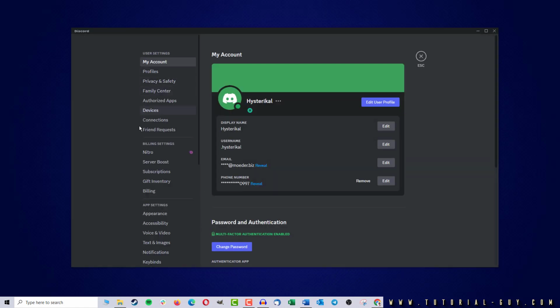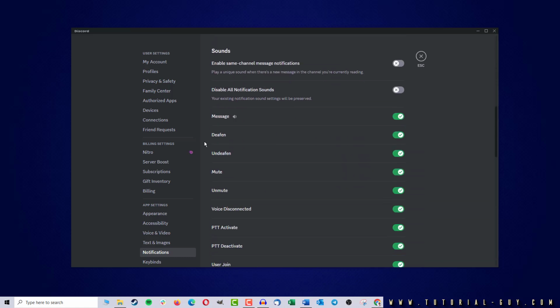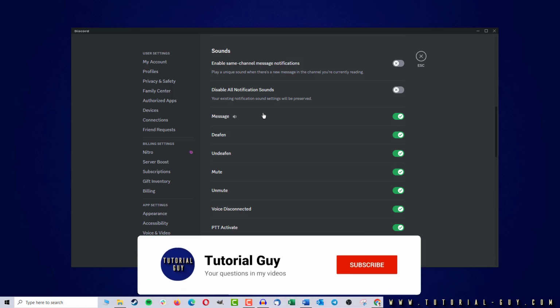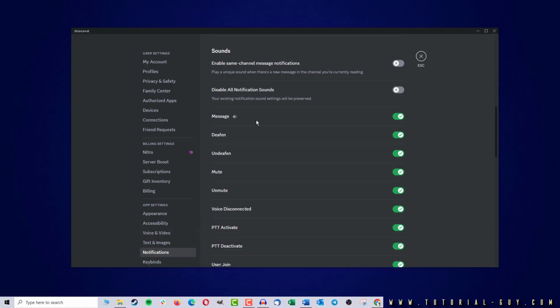Here I now have to click on notifications. If we scroll down a bit, we will find the section for sounds. In one of the first points I have the options to turn off the notification sound under message. If I'm not sure whether it is the right sound, I can also play it here. We've heard that it's the right sound, so I'll just turn it off.